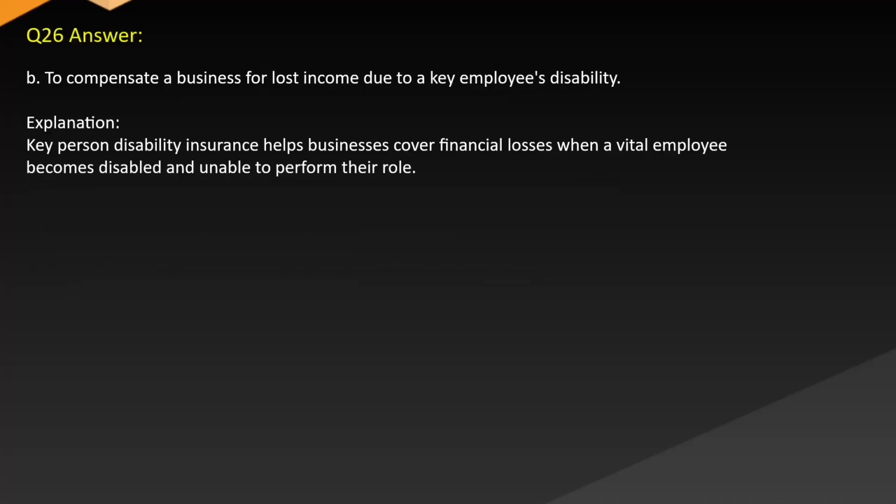Answer B. To compensate a business for lost income due to a key employee's disability. Explanation: key person disability insurance helps businesses cover financial losses when a vital employee becomes disabled and unable to perform their role.